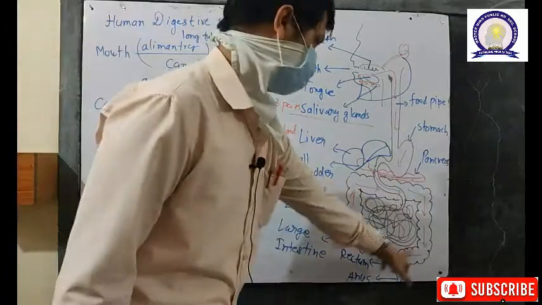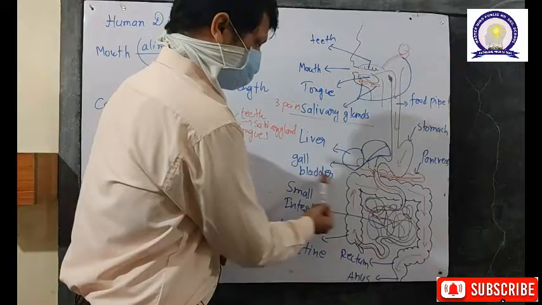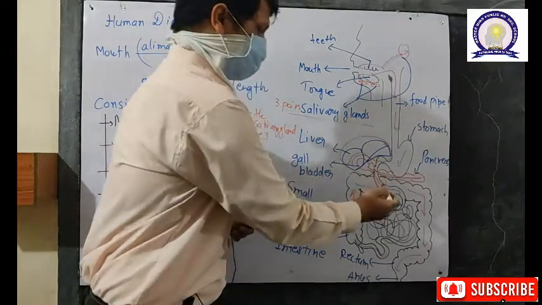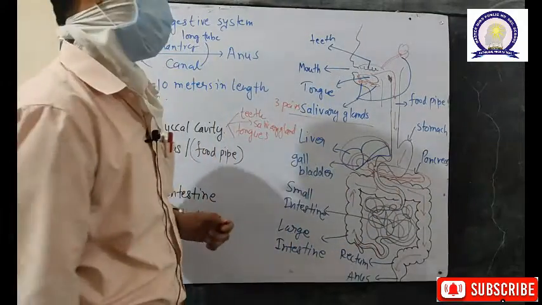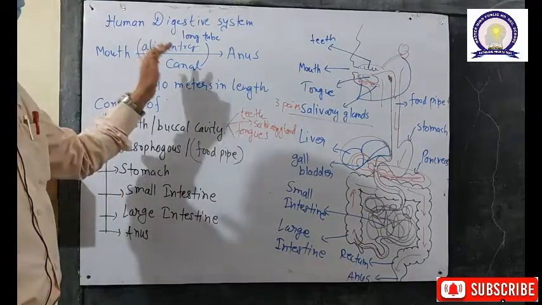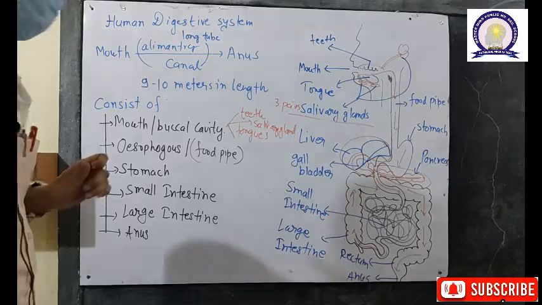Along with the alimentary canal you can see there are some organs: the liver, here is the liver, this is the gallbladder, and another organ called the pancreas, attached to the alimentary canal for the purpose of helping in digestion. So these are the various organs present in the digestive system of the human.